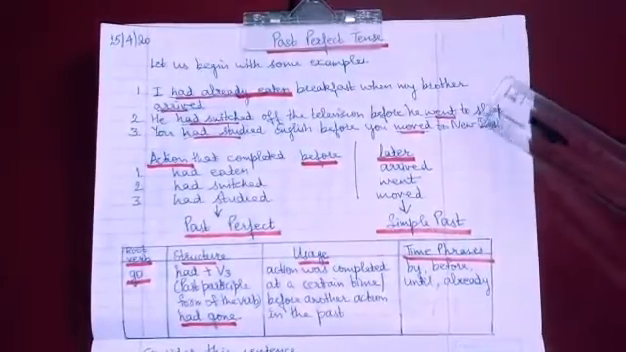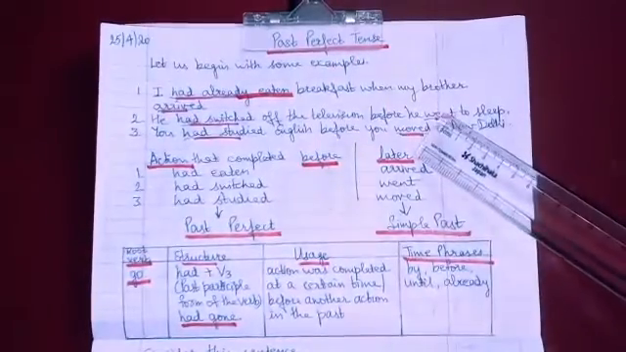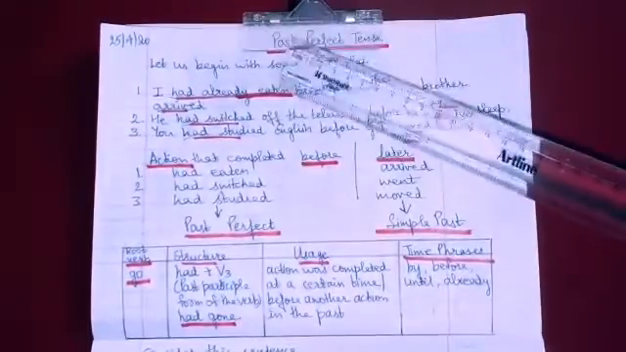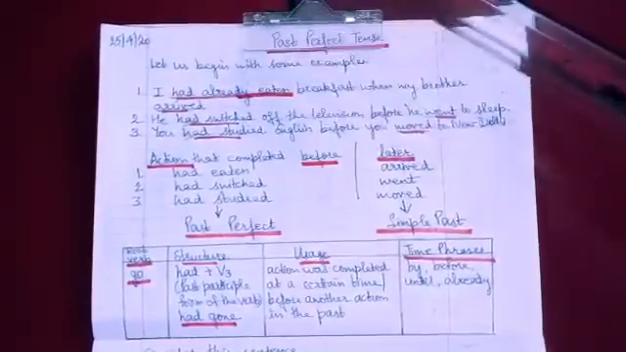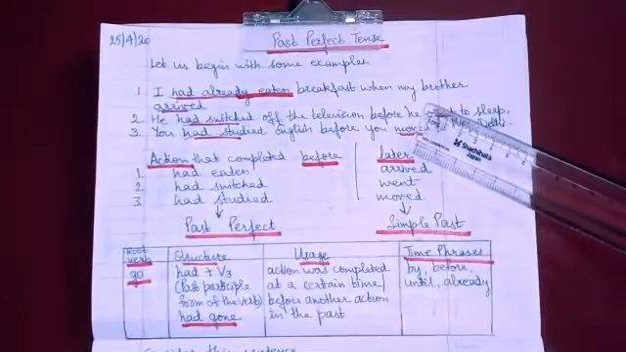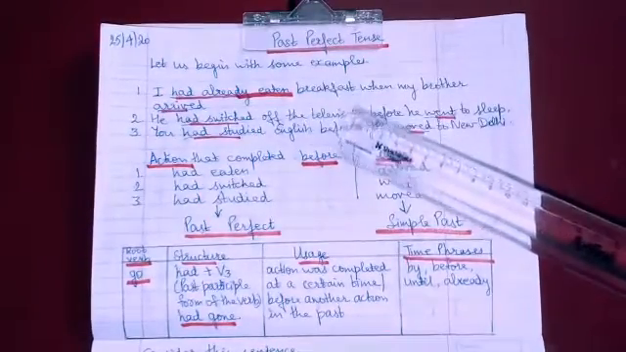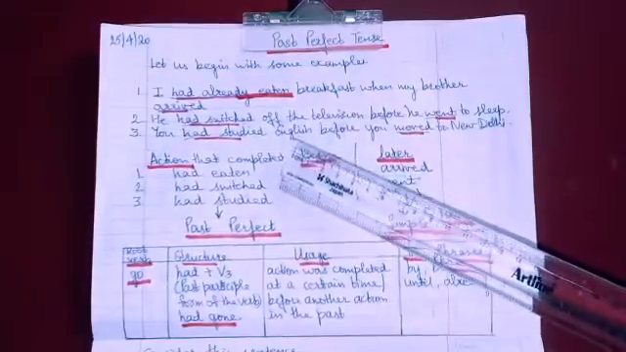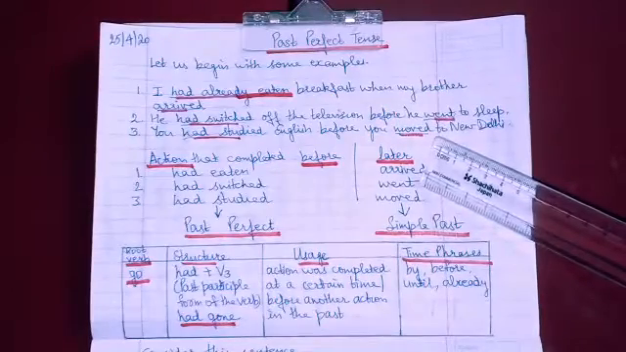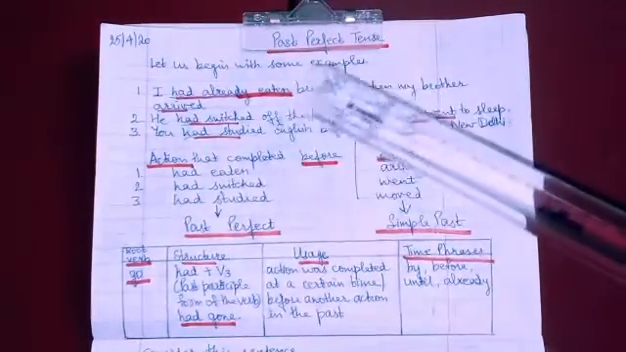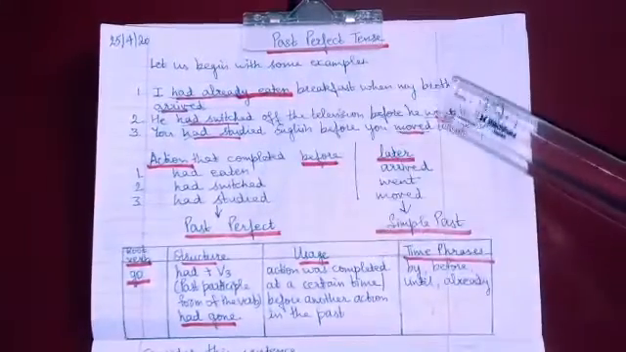So now let us discuss the action that completed before and the action that completed later on. First sentence, had eaten is the action. Already is the time phrase used here. And the action that took place later is arrived. In the second sentence, the action that completed before is had switched, and the action that followed it was went. And in the third sentence, the action that completed before is had studied, and it was followed by the action moved.